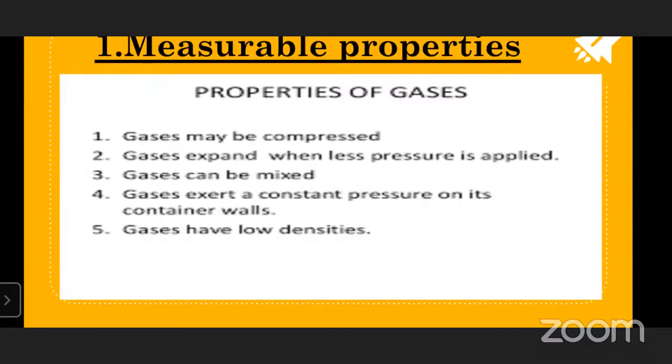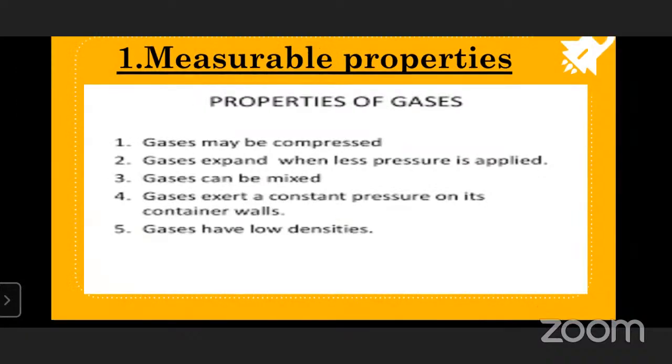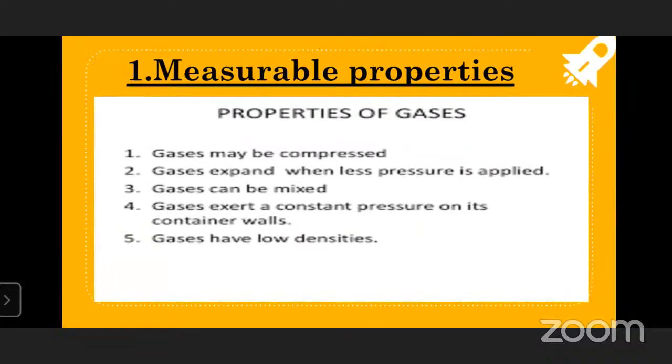That is, it is saying low densities. Density is nothing but mass by volume. How much volume is occupied by a particular mass of a gas is called density, equal to m by v. So based on that, we can say that gases have very low densities. And after that, I'll go with the next slide.